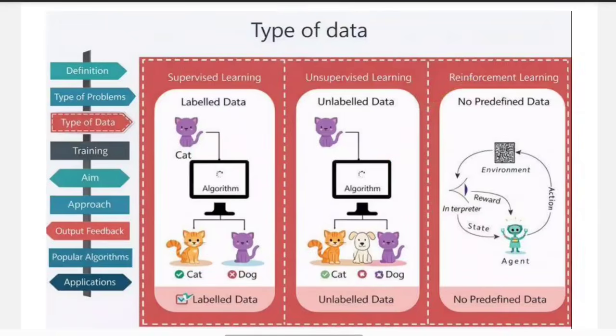Now look at this. Here there is no predefined data or label given to the machine. Instead, the machine interacts with the environment. It performs some action and receives feedback in the form of reward or penalty. Based on this feedback, the machine learns what action is correct. So learning happens without feeding or labeling the data. So the learning happens through interaction with the environment instead of labeled data.